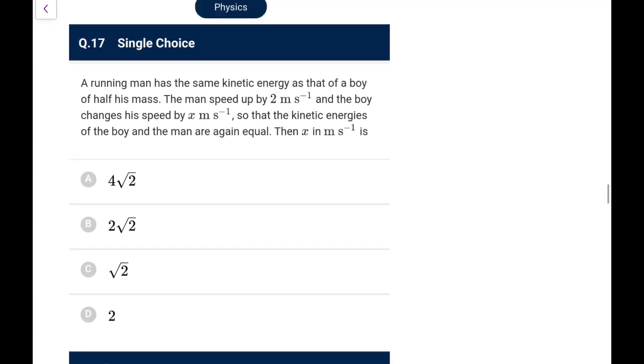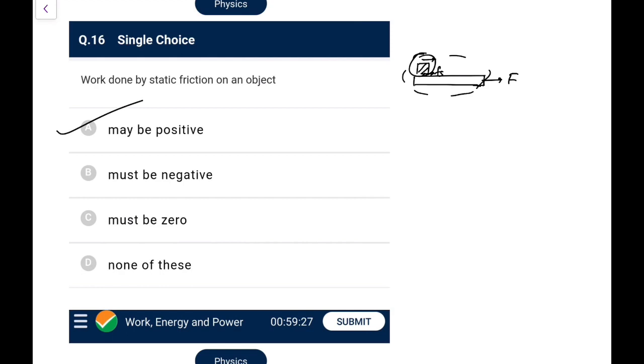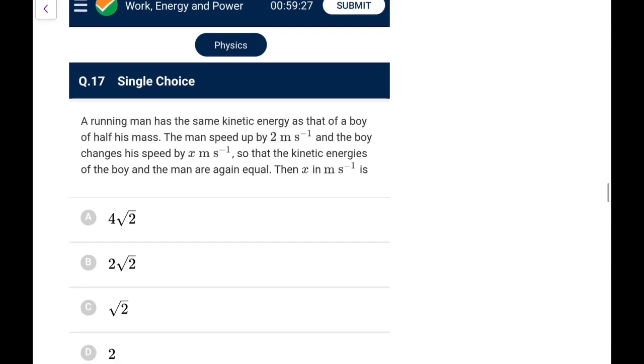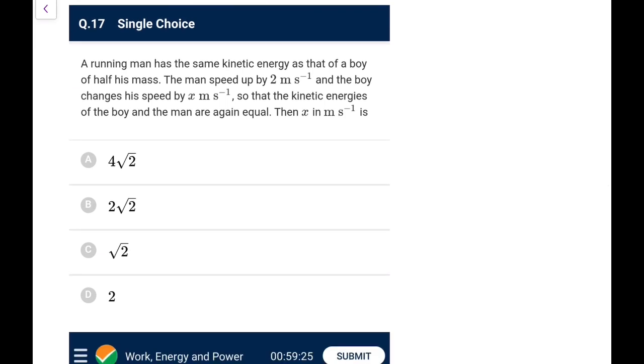Next. But for a system, just remember, for a system the sum total is going to be 0. The energy of the system remains conserved, not for a particular object. So that's a distinction you should remember.